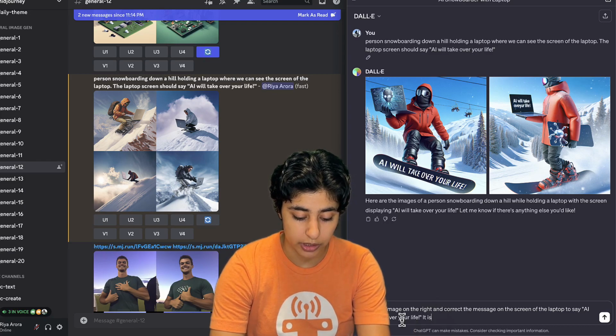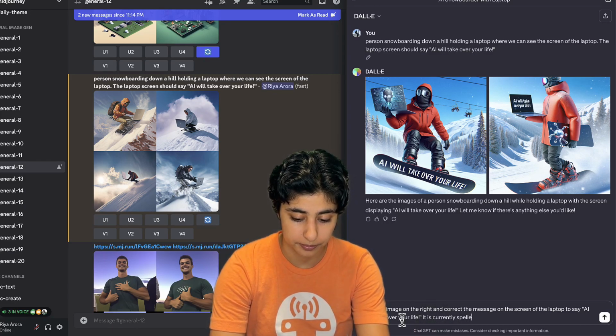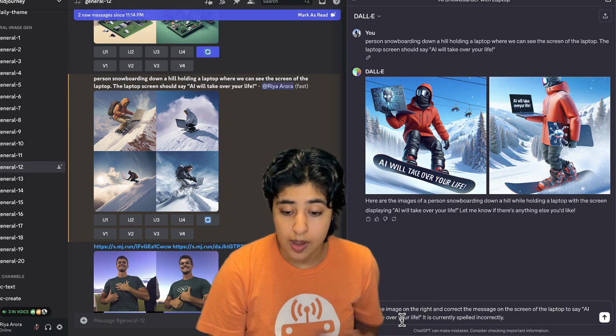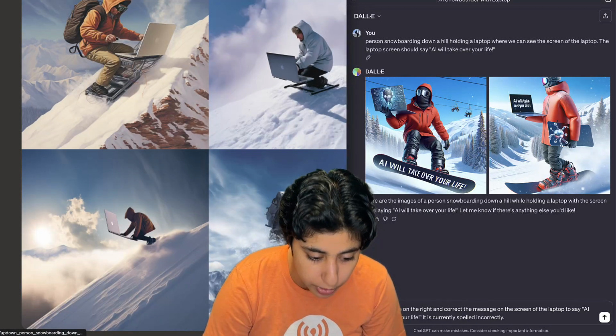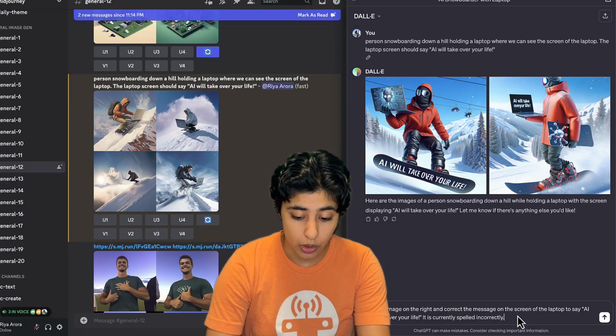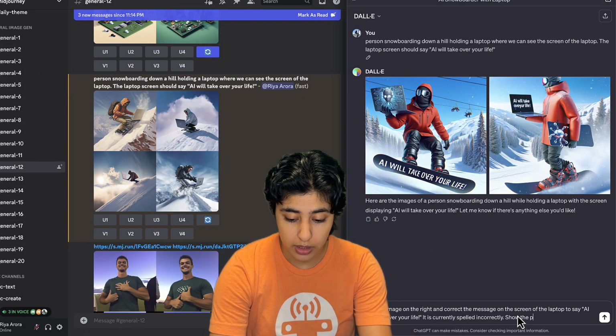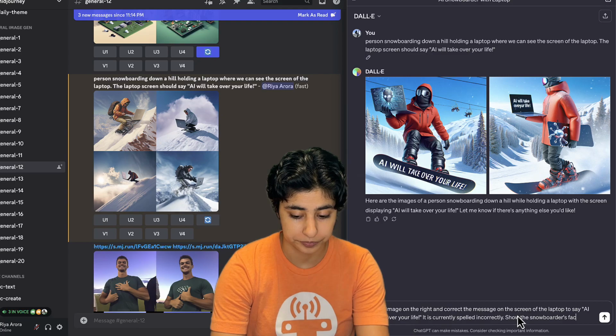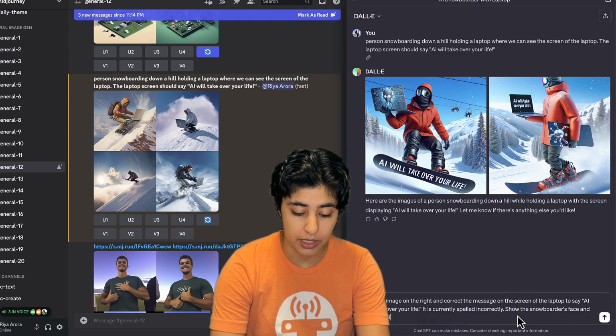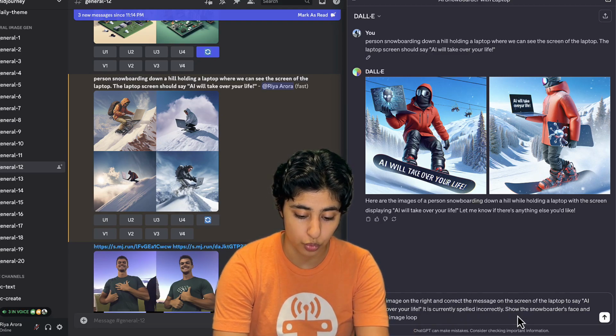It is currently spelled incorrectly. And then we also want it to be a little more realistic. What I really like about these pictures on the left is that there's a person's face in them. So let's here say, show the snowboarder's face and make the image look more realistic.